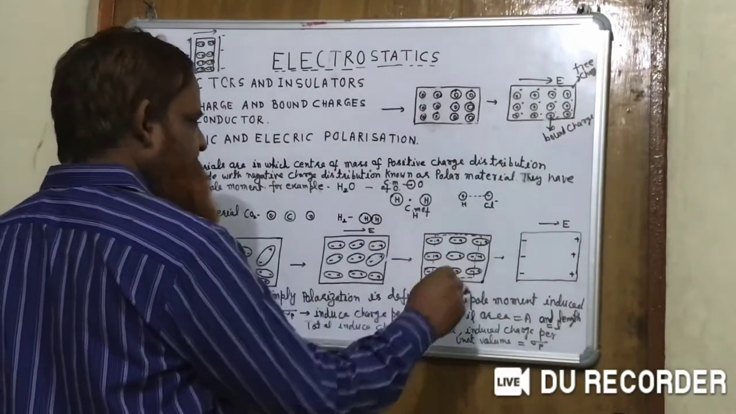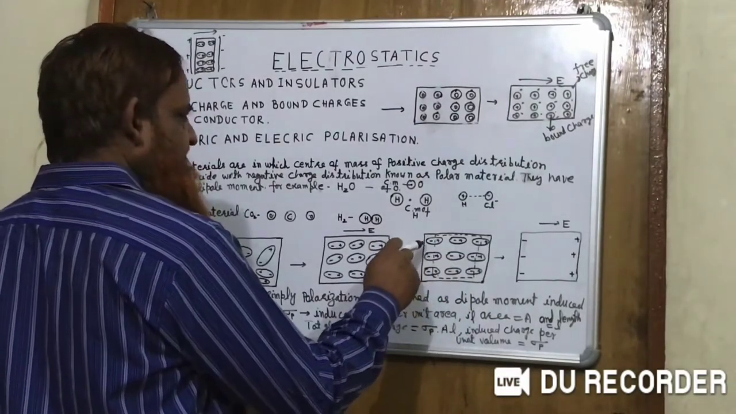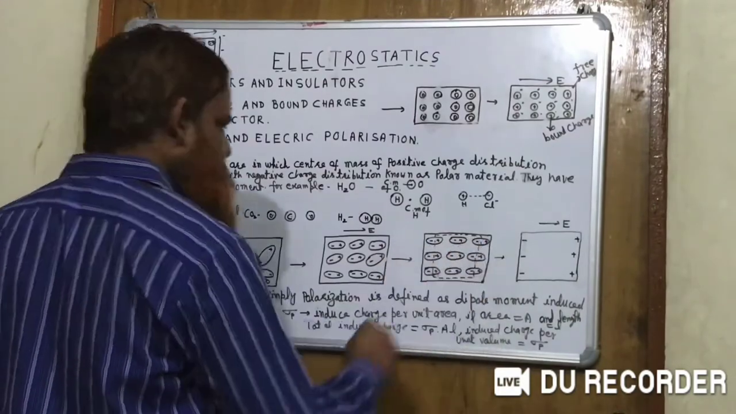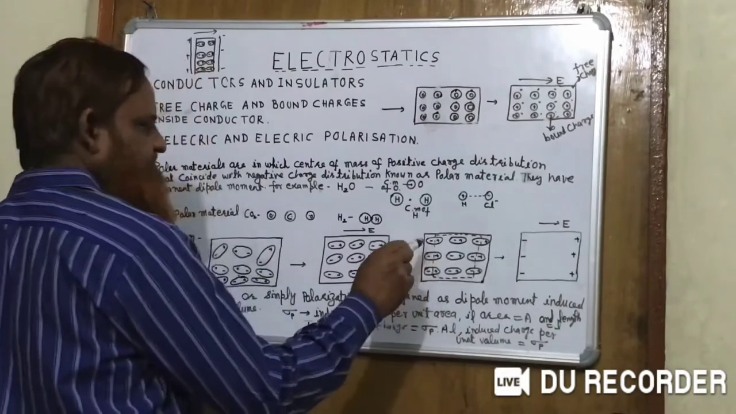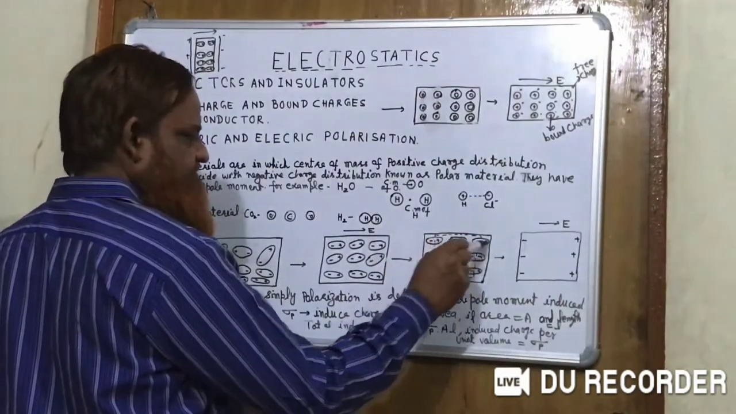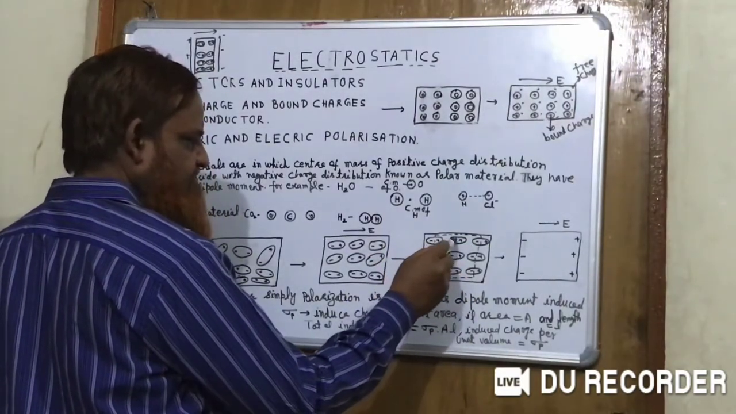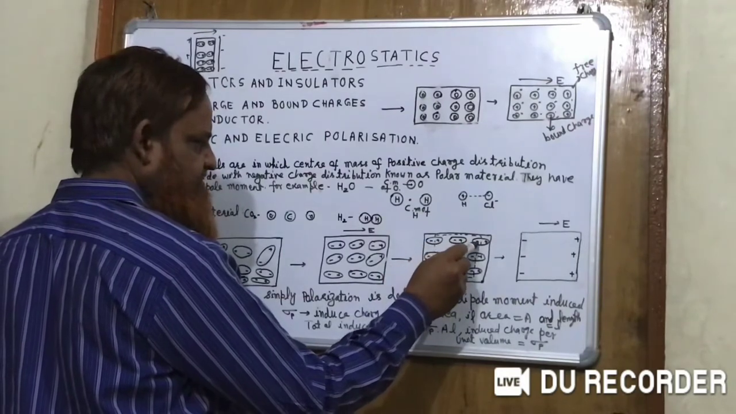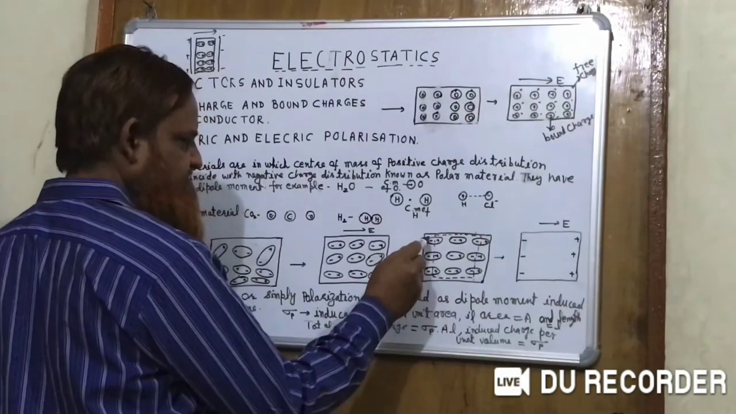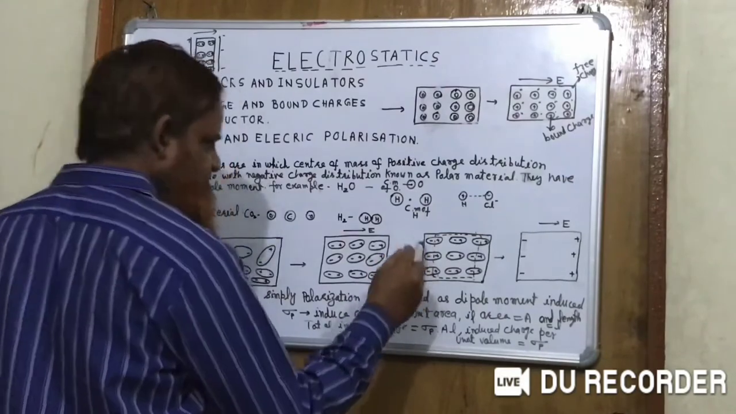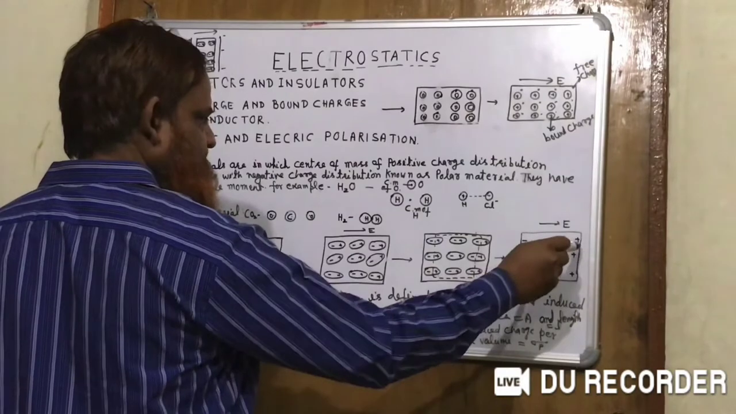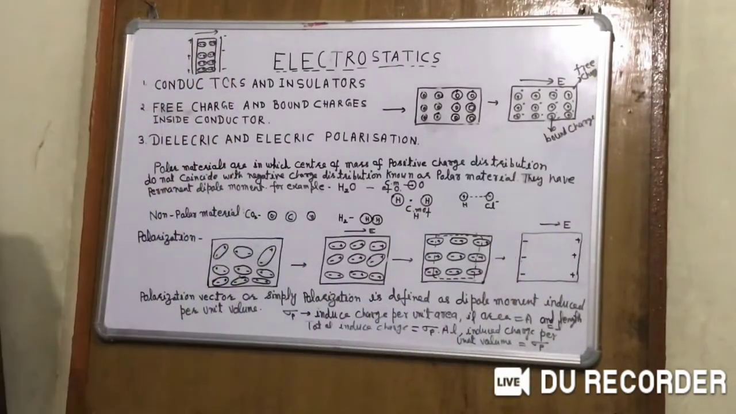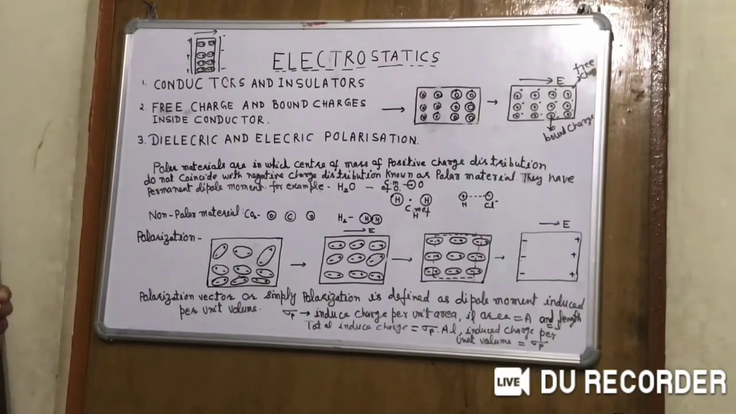But after some time they align in one direction, and here we observe that these positive and negative charges cancel, these positive and negative cancel, and only there is charge on the surface, negative at this end and positive at this end. So this charge at the surface is known as induced charge.